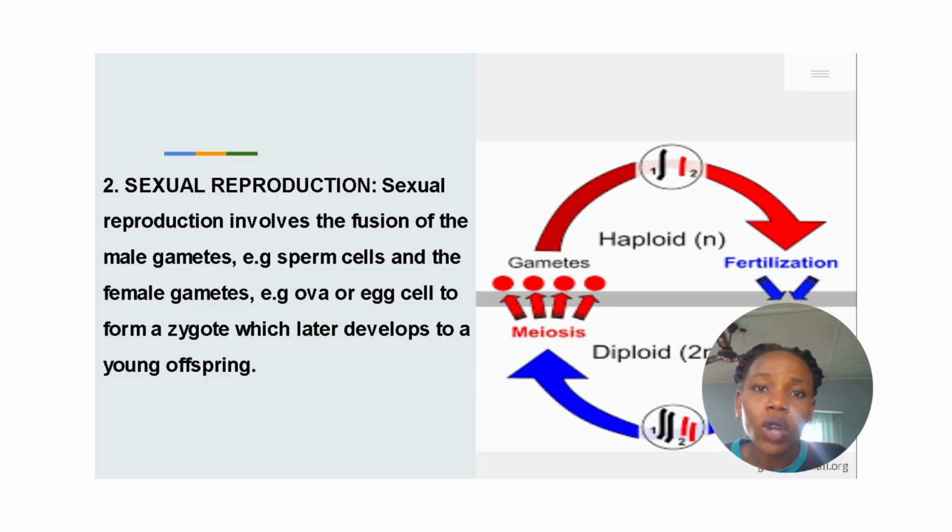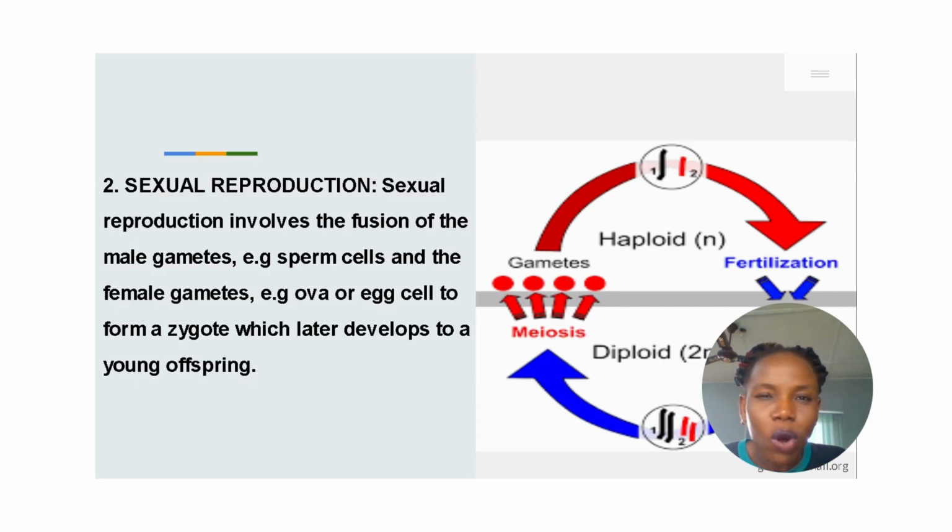So in sexual reproduction, the male gamete is haploid in nature. I told you when we were in SS1 that gametes are always haploid in nature. Haploid in the sense that they have just one set of chromosomes, and look at the screen, it's represented as N. So a spermatozoon is haploid in nature. The ova, or the ovum, or the egg is also haploid in nature. So when they fuse together, haploid and haploid produce what?